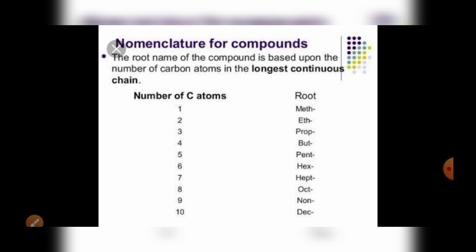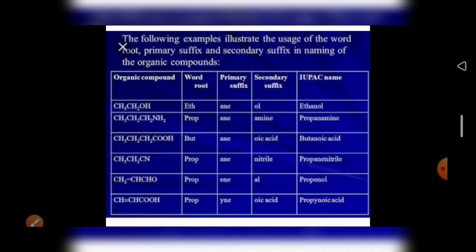1 is meth, 2 eth, 3 prop, 4 but, 5 pent, 6 hex, 7 hept, 8 oct, 9 non, 10 dec. You have to learn this by heart. Next, we go to how they are used. Only one example is given here.